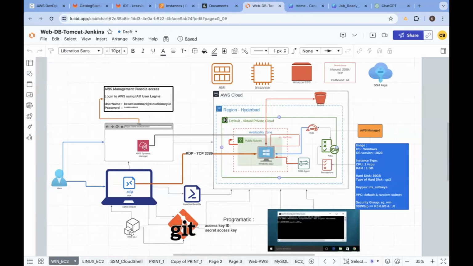So there, what we have is a network. Once we log into AWS, we will be part of one of the regions. As part of one of the regions, there is a network. Under this network, there is a subnet. The subnet is mapped to the physical data center. In Hyderabad, as you know, there are 3 physical data centers. In one of the physical data centers, I have launched a Windows machine on top of the public subnet.